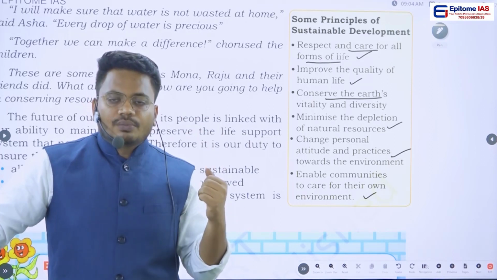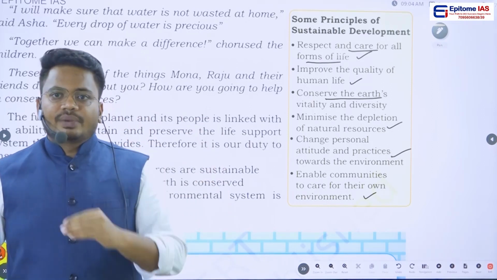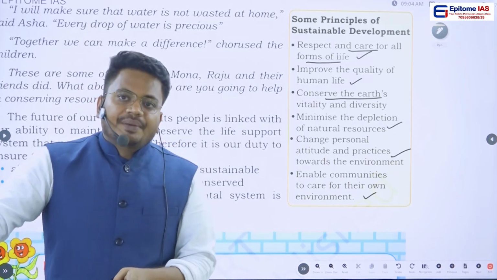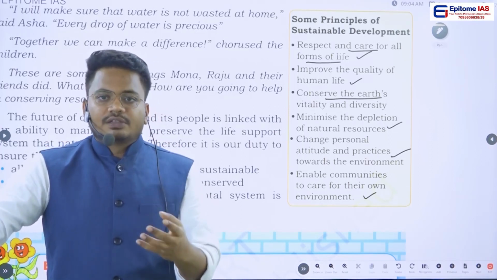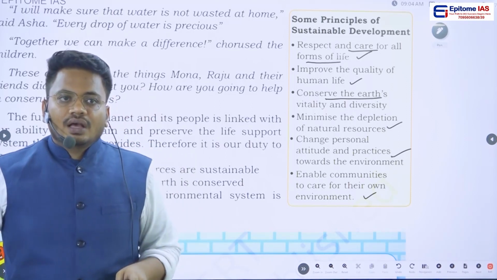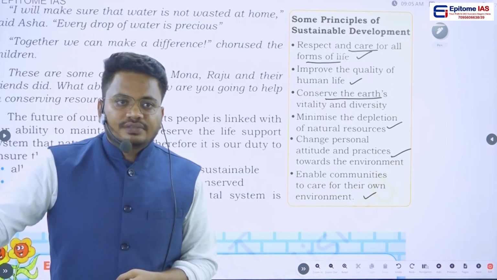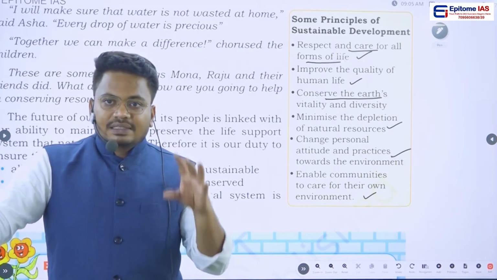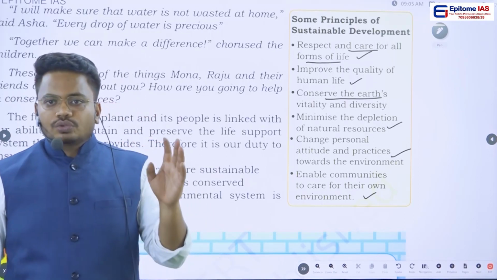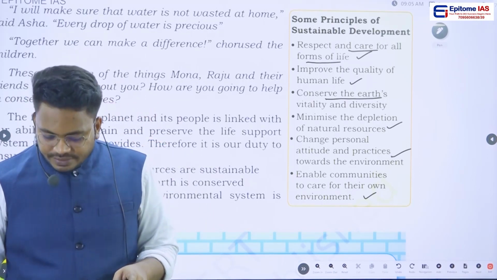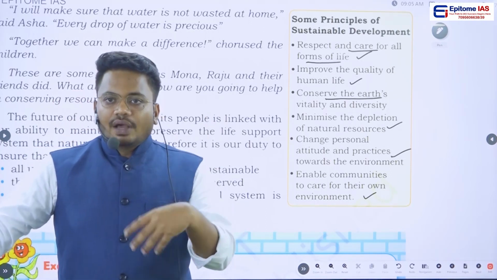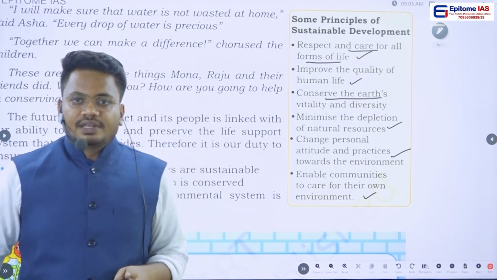And we have seen some examples of renewable resources, and some examples of non-renewable resources. In man-made resources, we understood what man-made resources are and how human beings themselves are part of these human resources. And then we have seen conservation of resources. In conservation of resources, we have seen two important terms. One, resource conservation. Second, sustainable development. And after that, we have seen 6 principles of sustainable development.